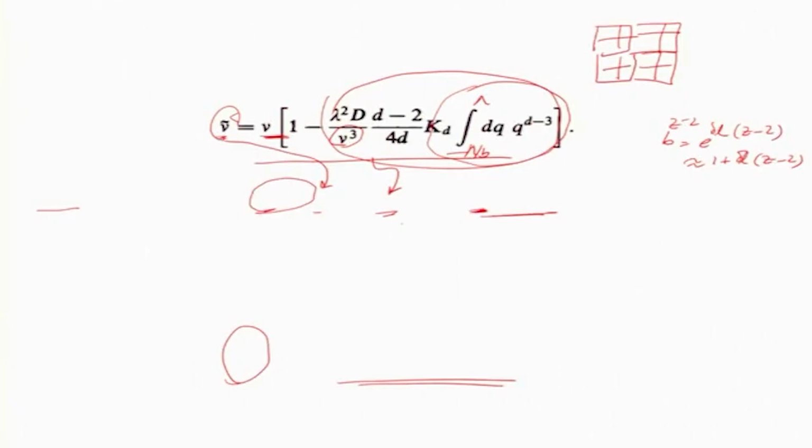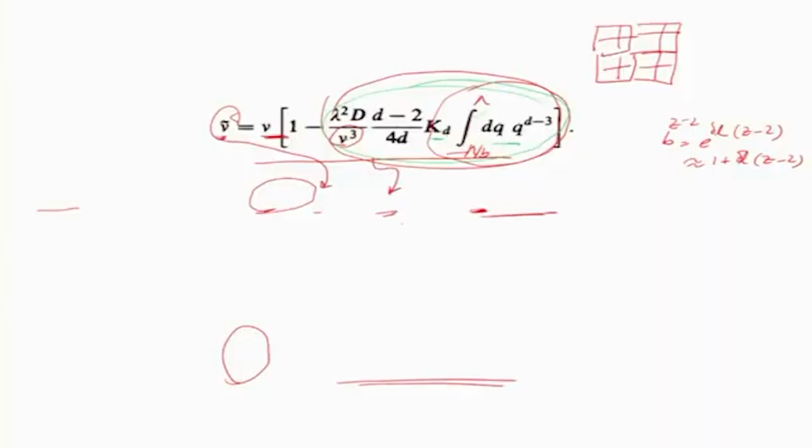So, this is the nu correction, lambda square d by nu cube, and because I am doing a volume integral of this sphere, the kd is the surface area of the sphere, surface area multiplied by thickness, and this part is the thickness part. Okay. Now, that detail I will leave out, but this is coarse graining right now.